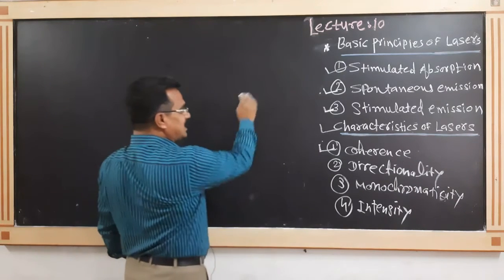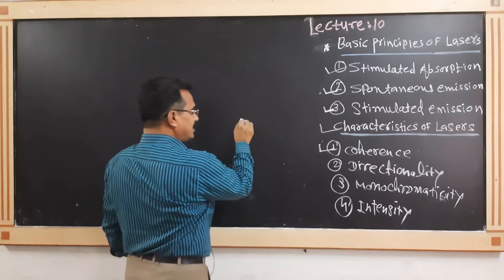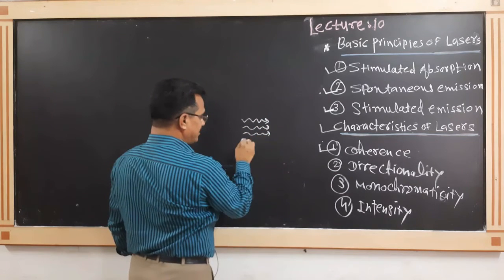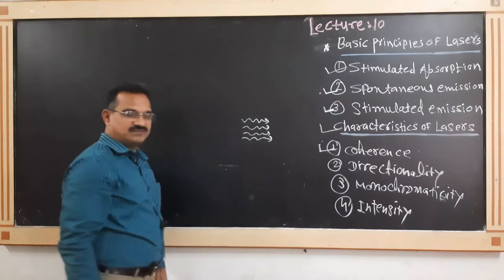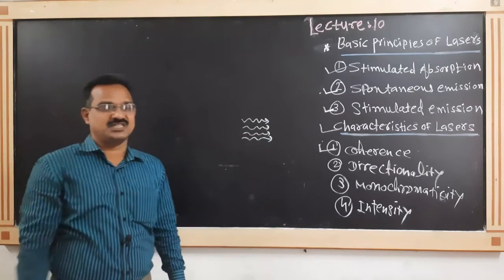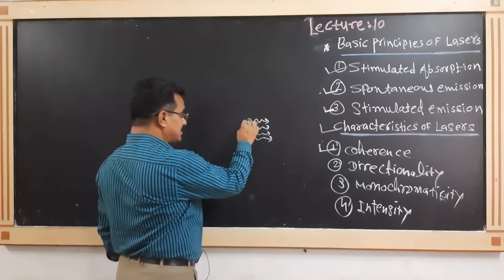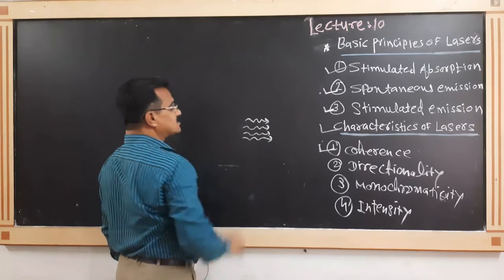All photons are emitted in the same direction, and second, they are all in phase.